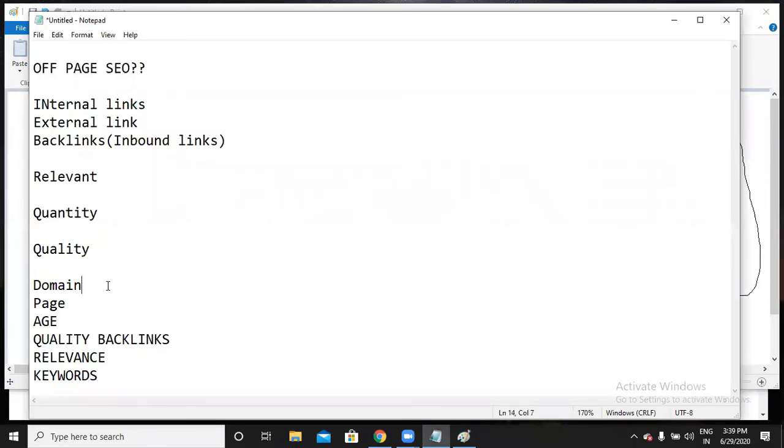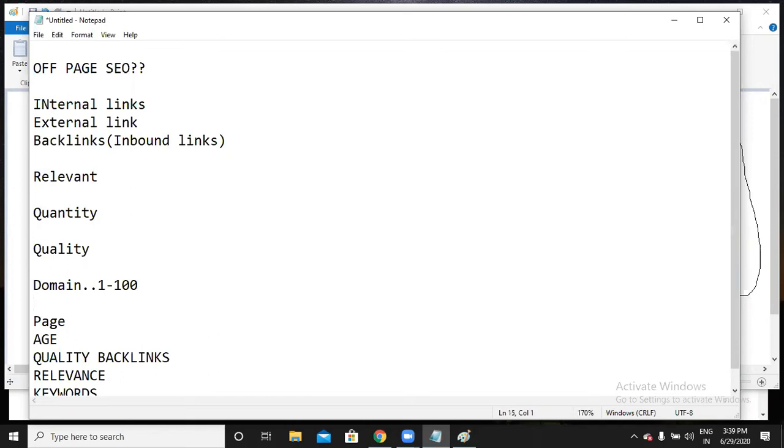So normally domain authority ranges from 1 to 100. If the domain authority of your website is 1, it is the minimum, the least case. So the higher the number, the higher the domain authority. Based on your age and quality backlinks, Google will give you a domain authority like 1 or 2 or 6 or 10 or 50. Okay, so that is domain authority. According to your domain authority and page authority, Google will place the website on top.